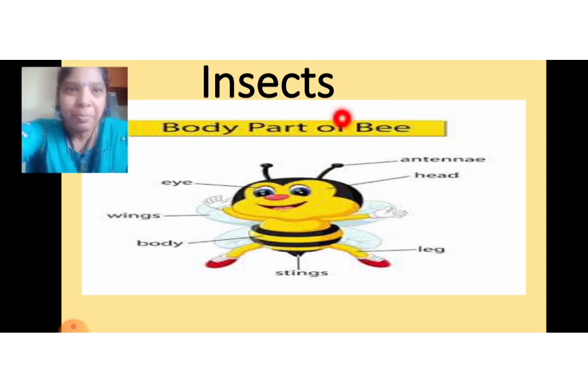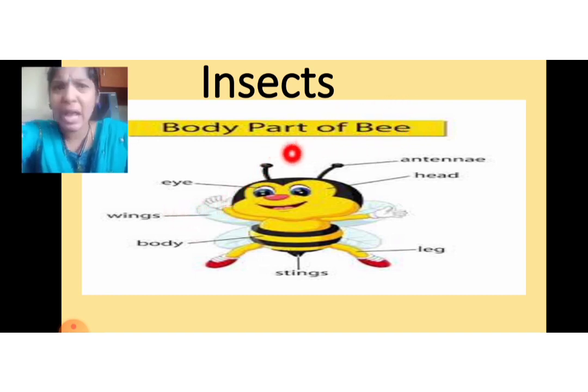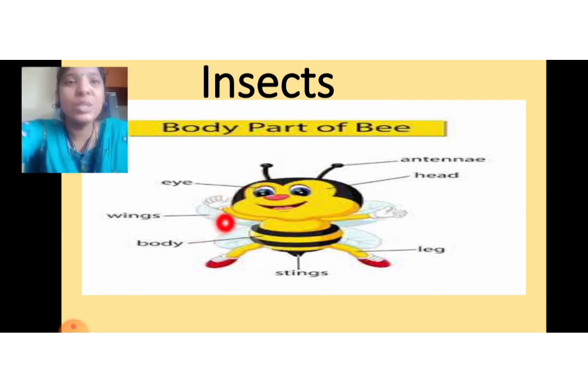Yes, let's go. Here the insects also have 2 eyes, and there is an antenna, and there is a head, there is a sting, there is a leg, there is a wing. Like a bird, some insects also have wings to fly. So the bee flies from flower to flower, so it needs wings to fly. So it has wings, and this is the body part, sting, leg and head.